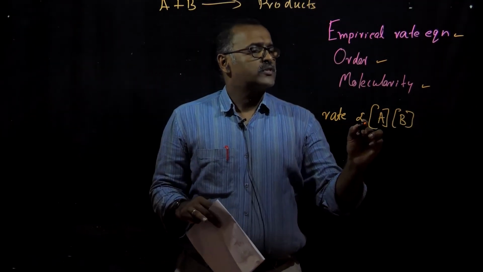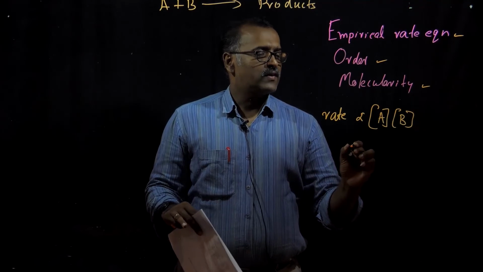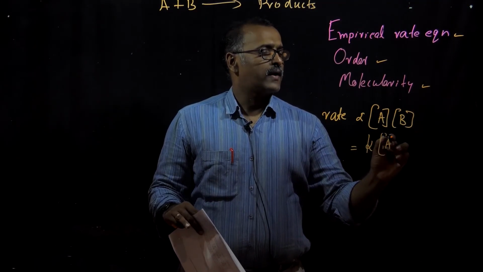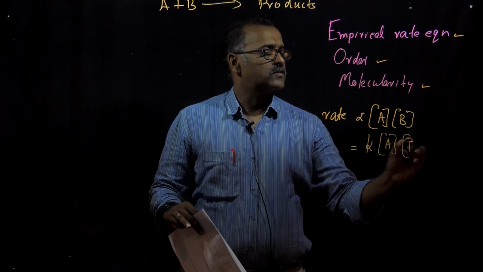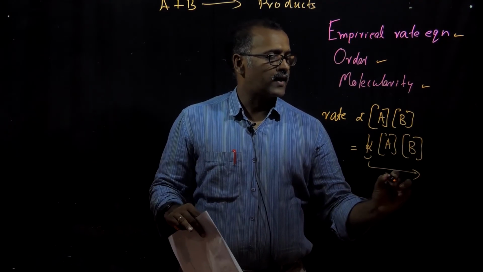So rate is proportional to concentration of A and concentration of B. We can write with an equality sign. Rate is equal to a constant multiplied by concentration of A and concentration of B. This constant K is called the rate constant.